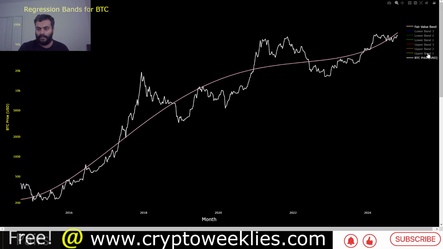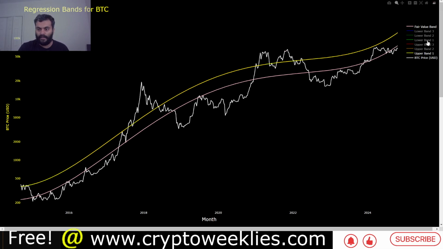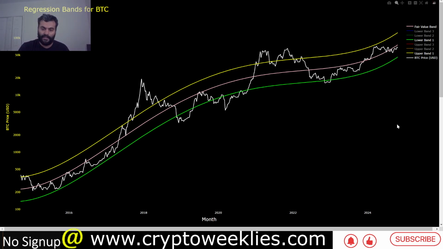If we model this even further and say that Bitcoin's move is within the 1 standard deviation confidence level, like it has been ever since the bear market ended at the end of 2022. Since 2023, Bitcoin has been in this range of price action.